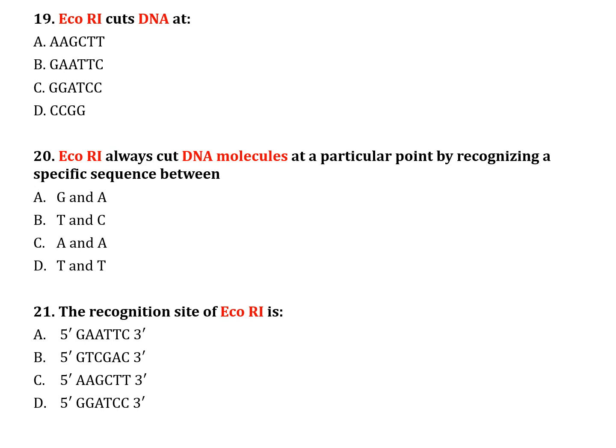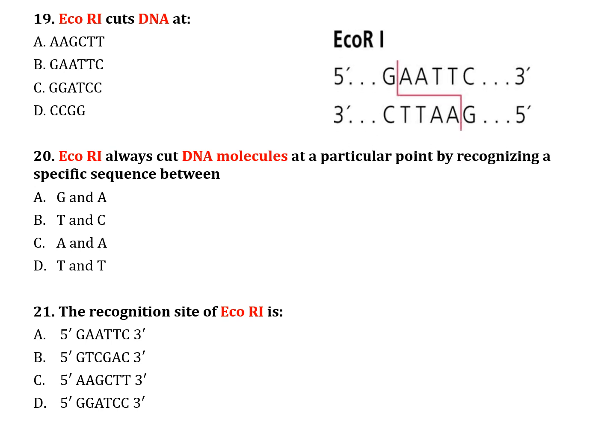The next question number 19. EcoR1 cuts DNA at: option A, AAGCTT. Option B, GAATTC. Option C, GGATCC. Option D, CCGG. Correct answer is option B, GAATTC.